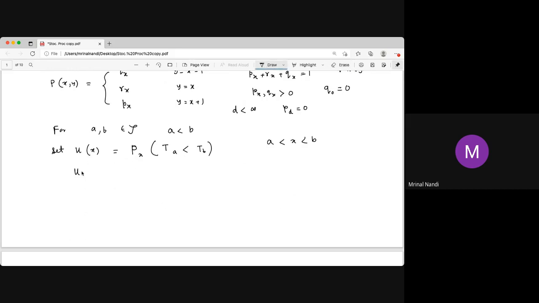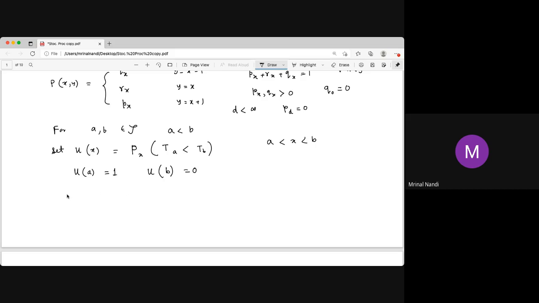Now, what is u_a? u_a is just 1, because x equals a means it starts from a and hits a, so the hitting time of a must be less than the hitting time of b. So the probability must be 1. And the other way, if it starts from b, then u_b must be 0, because the hitting time of a is always greater than the hitting time of b.